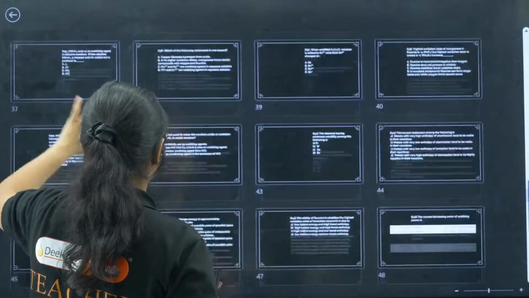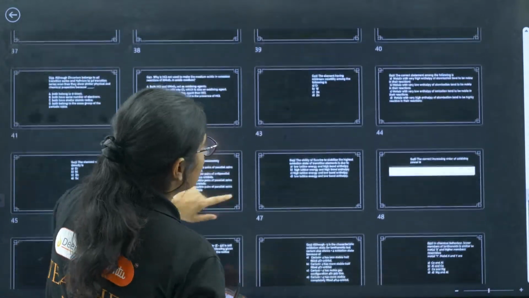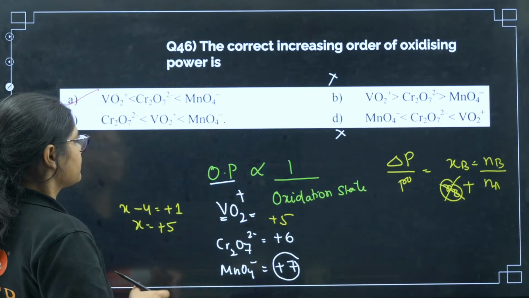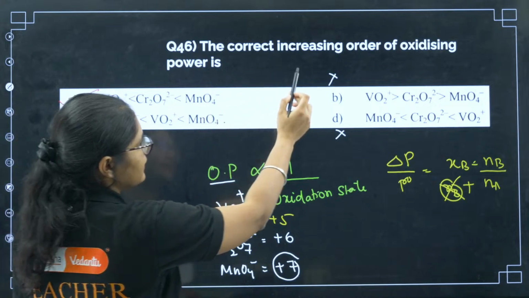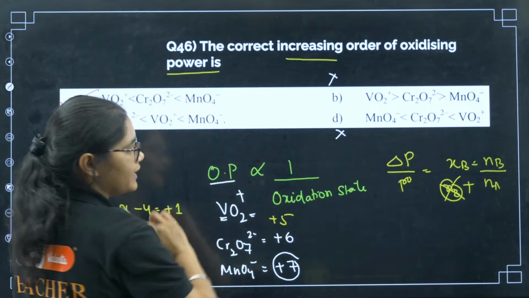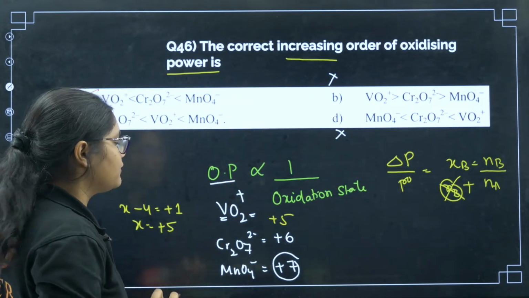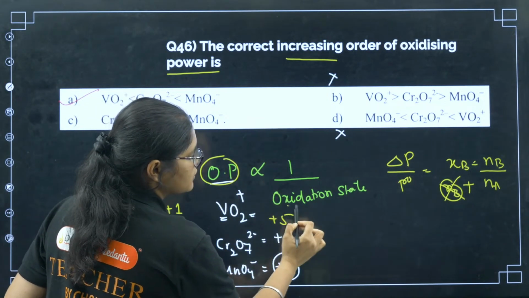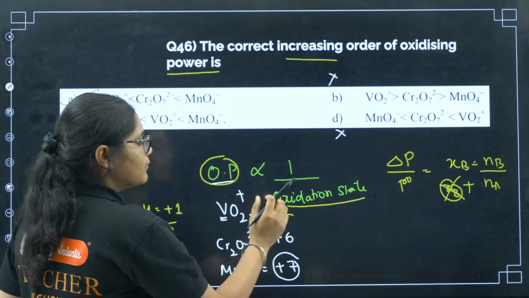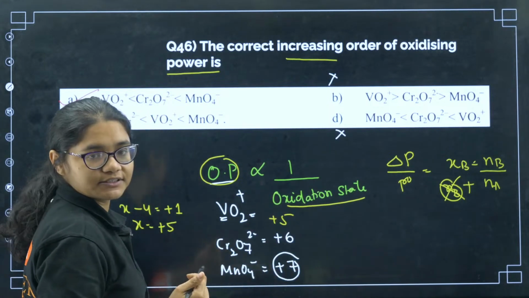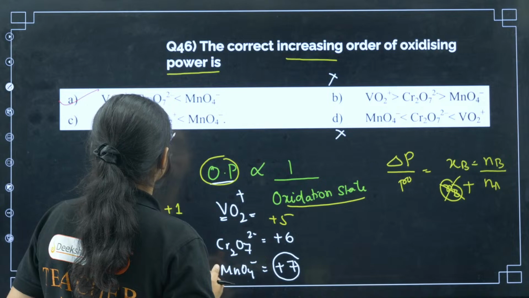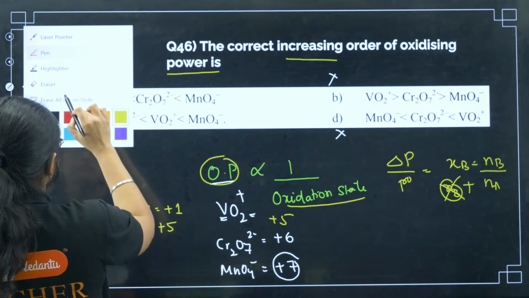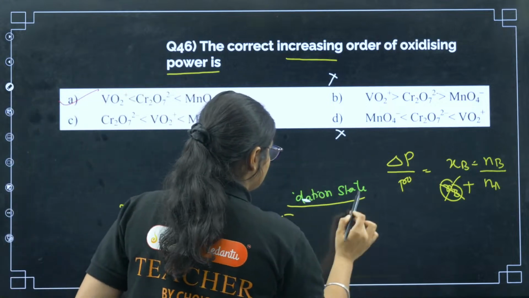Question number 46, definitely we will repeat. So see here, you have to arrange in the increasing order of oxidizing power.